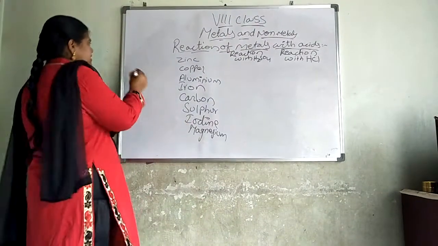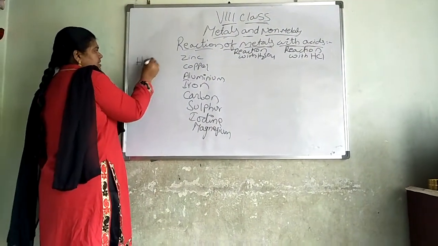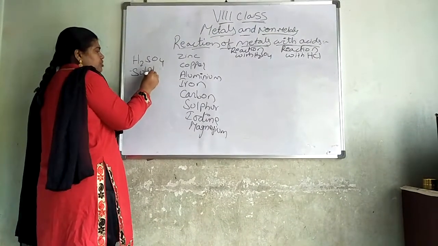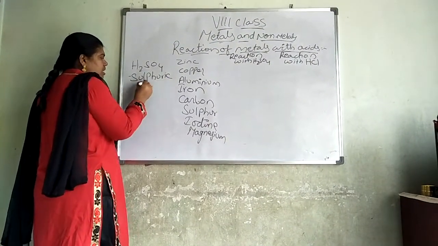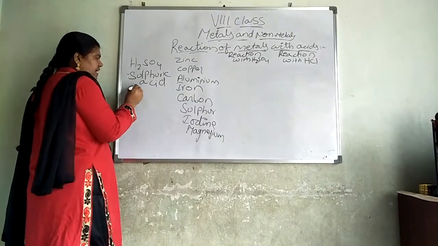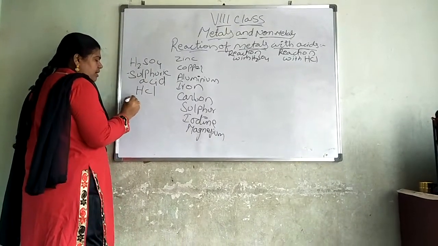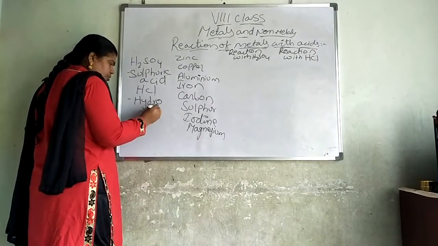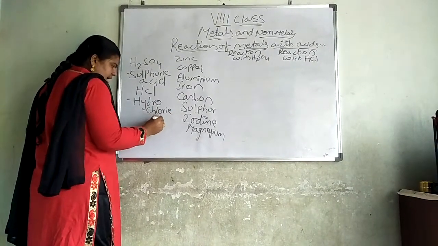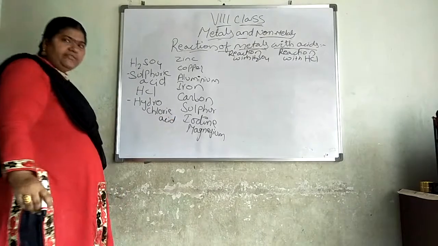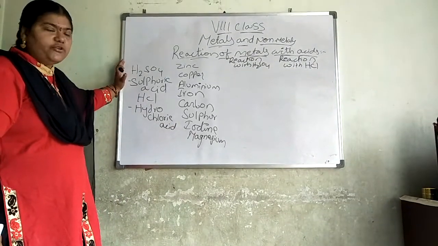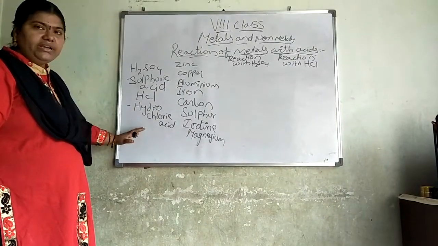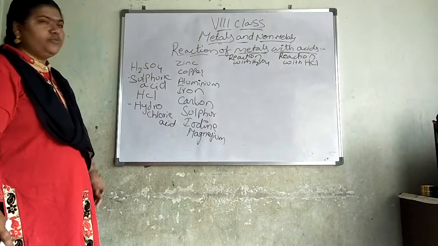H2SO4 is called sulfuric acid. HCl is called hydrochloric acid. These formulas are very important. H2SO4, sulfuric acid. HCl, hydrochloric acid. These are the two we are having.